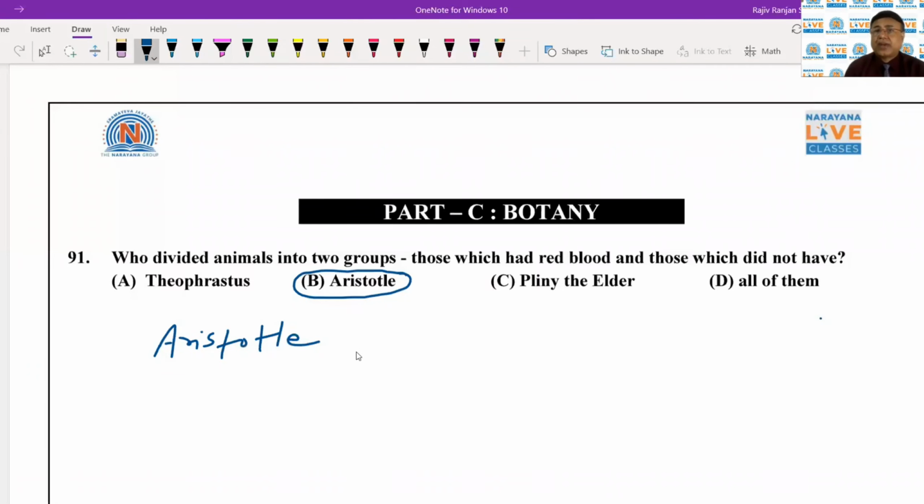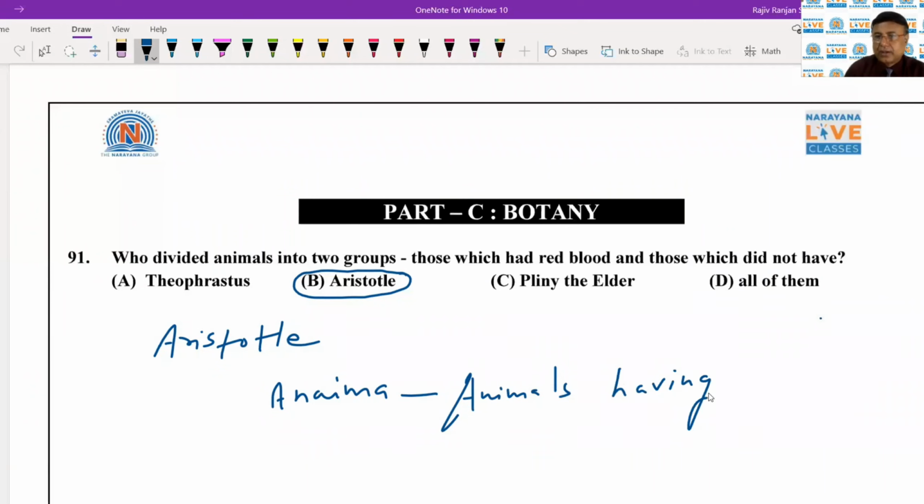So Aristotle had divided the animals into two groups, that is anema and enema. He used the word anema for those animals having no red blood.